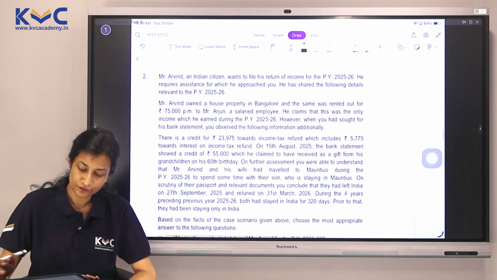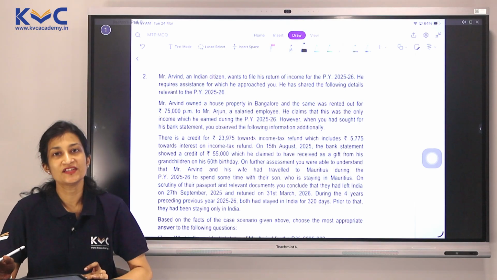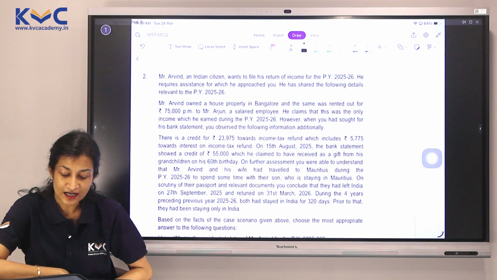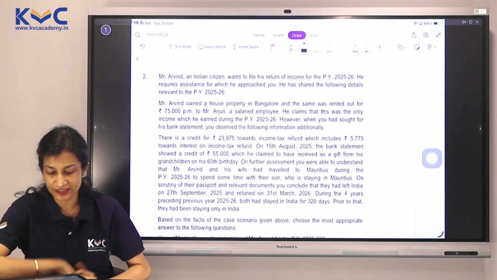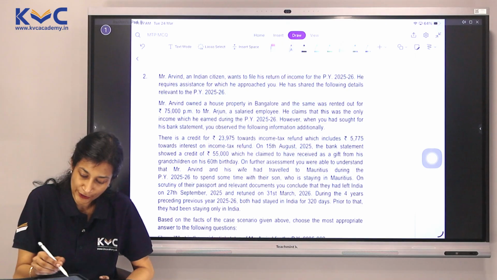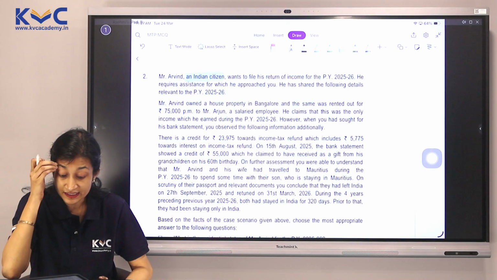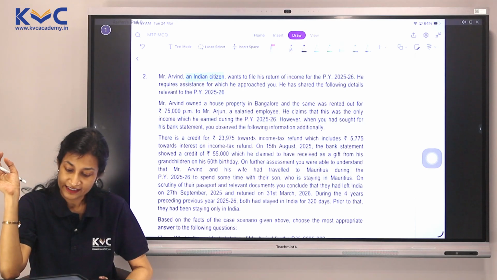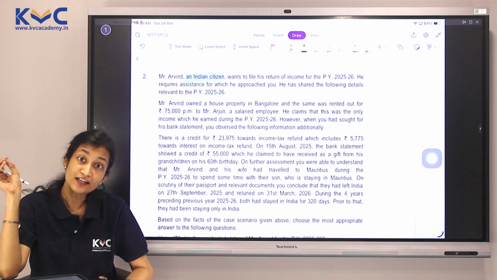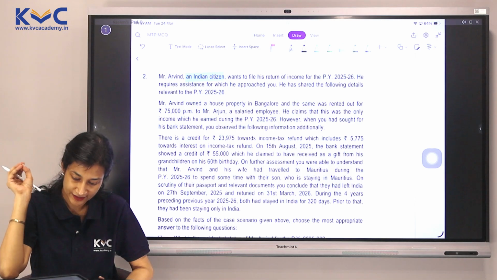So that is with regard to the first question. Let's move on to the second one. Mr. Arvind, an Indian citizen, wants to file his return of income for previous year 25-26. Point to be noted, he is an Indian citizen here. He requires assistance for which he approached you. He has shared the following details relevant to previous year 25-26.